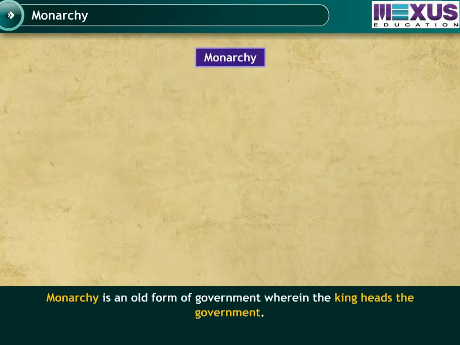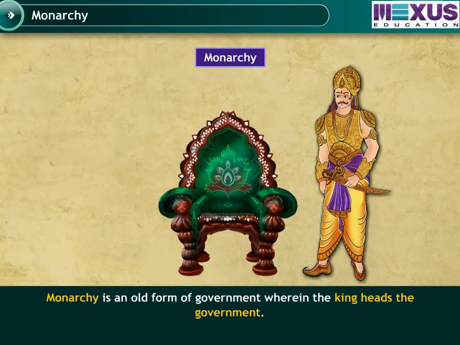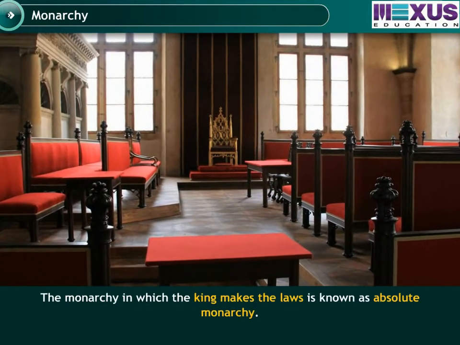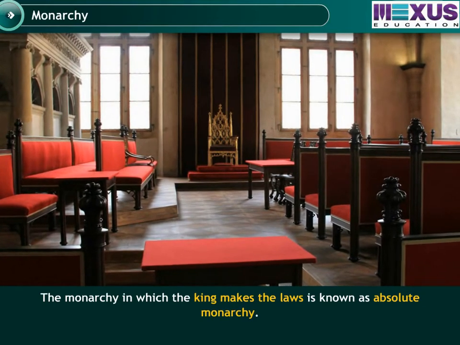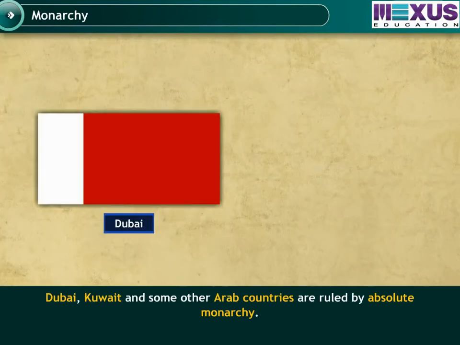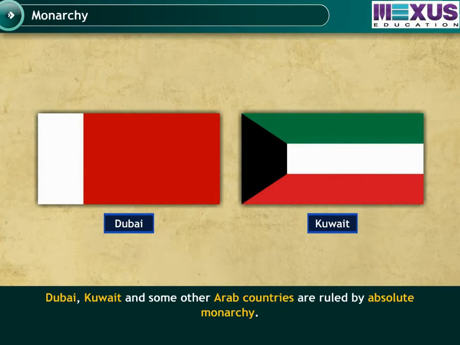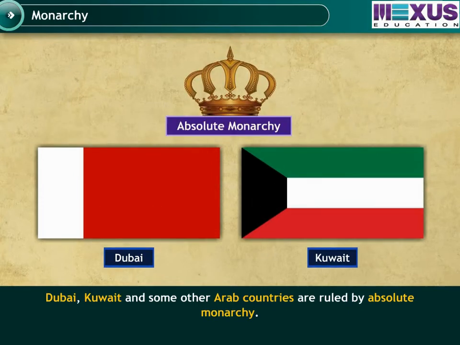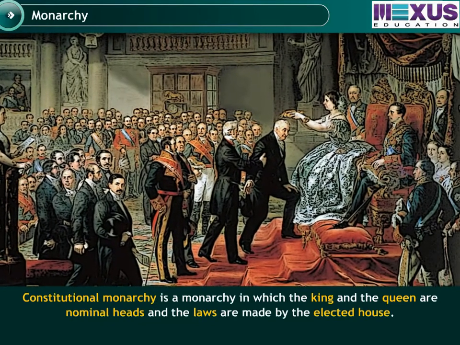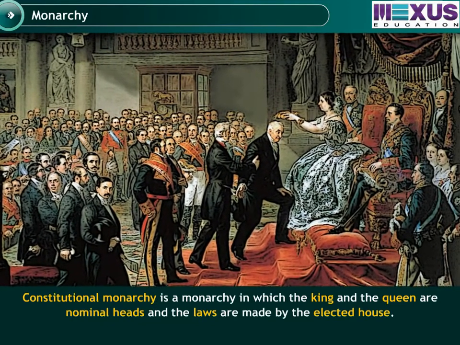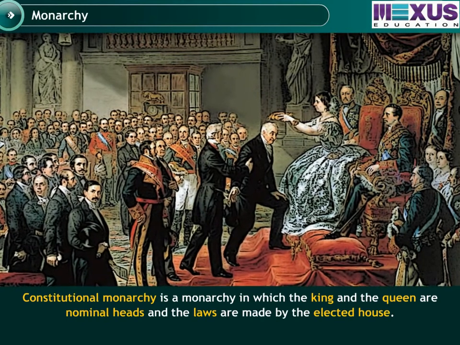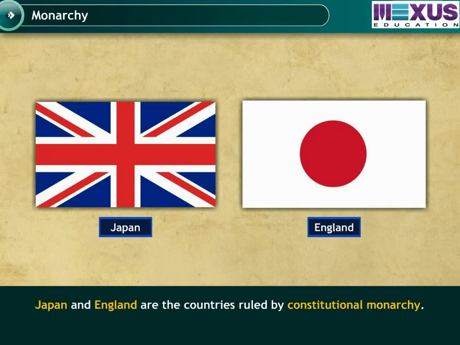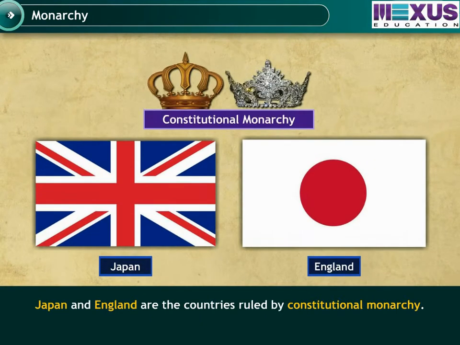Monarchy is an old form of government, wherein the king heads the government. The monarchy in which the king makes the laws is known as absolute monarchy. Dubai in UAE, Kuwait and some other Arab countries are ruled by absolute monarchy. Constitutional monarchy is a monarchy in which the king and the queen are nominal heads and the laws are made by the elected house. Japan and England are the countries ruled by constitutional monarchy.